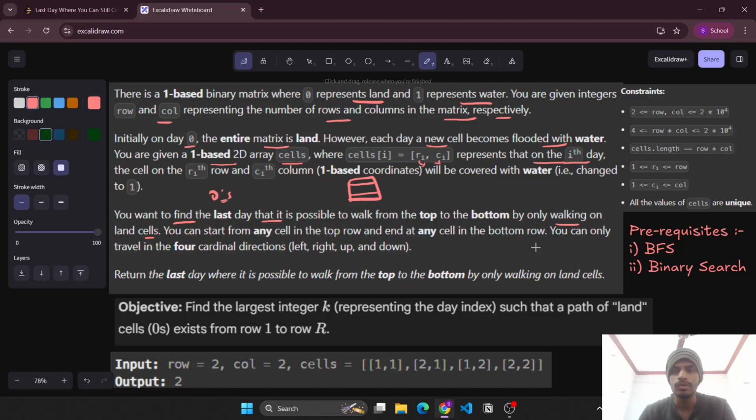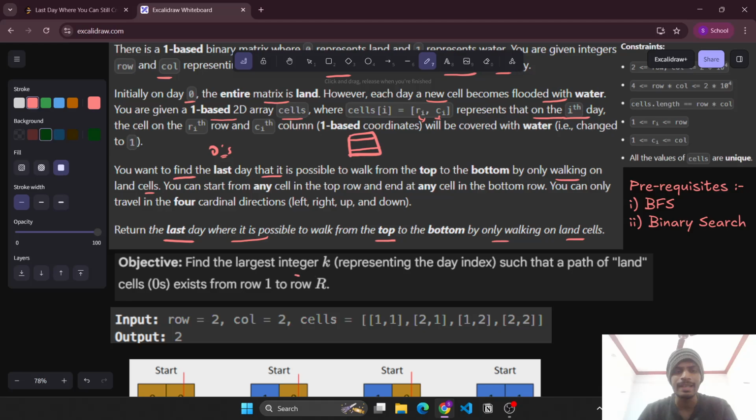So we need to return the last day where it is possible to walk from the top to the bottom by walking only on land cells. The objective is simple: we need to find the largest integer k, representing the day index, such that a path of land cells, that means zeros, exists from row 1 to row r.